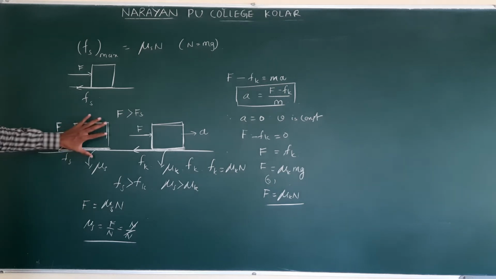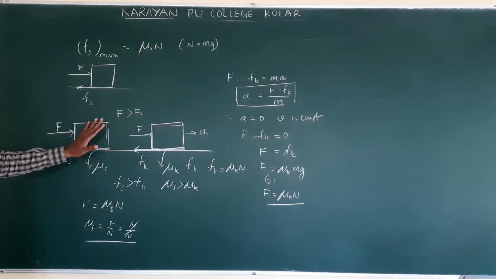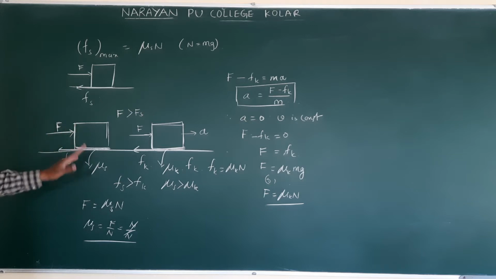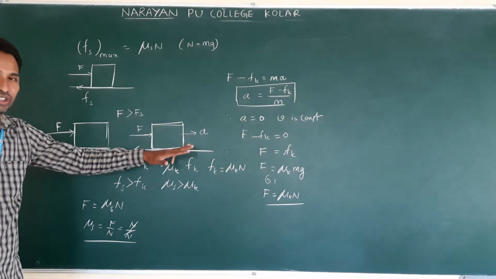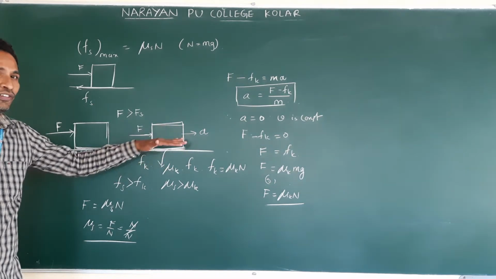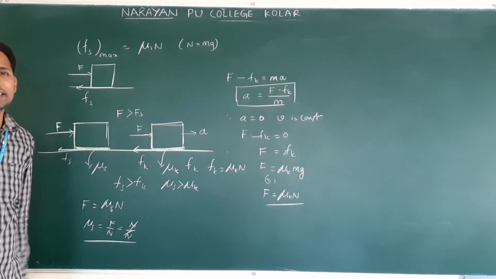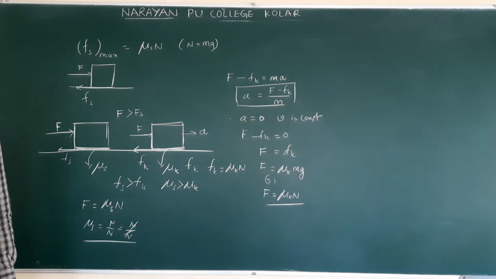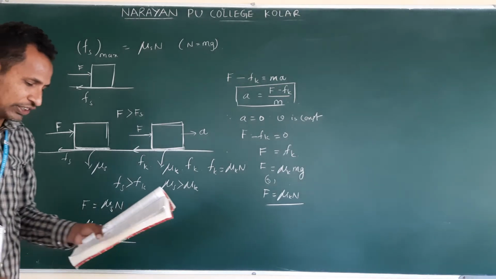Clear? When a body tends to move, static friction is self-adjusting, by applying force. And kinetic friction, when the body is in motion, is the friction that develops at the contact surfaces. That we call kinetic friction. Which is greater? Static friction is greater than kinetic friction.